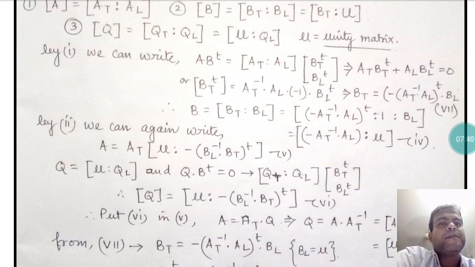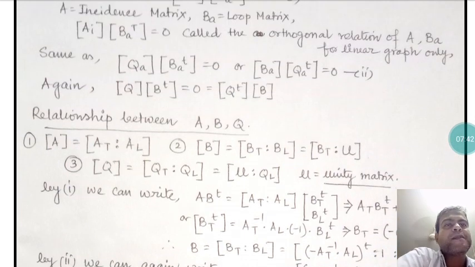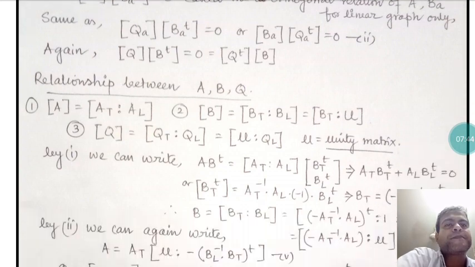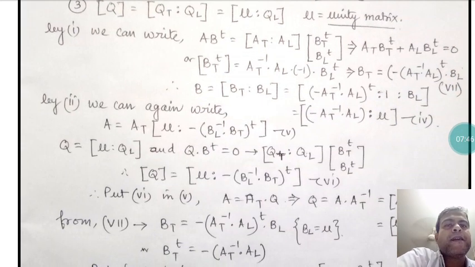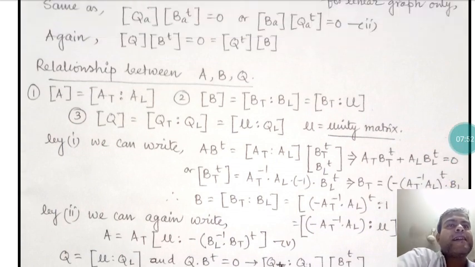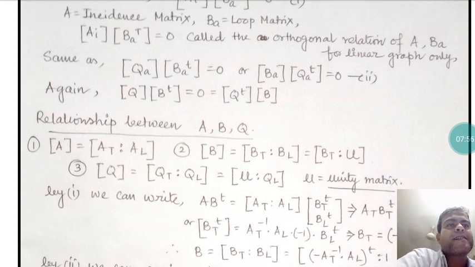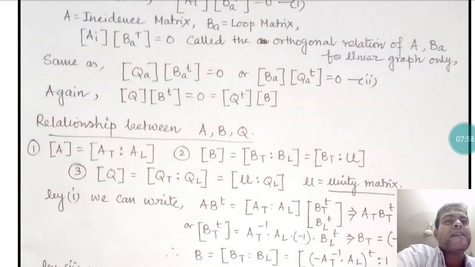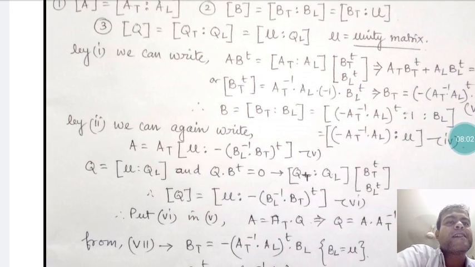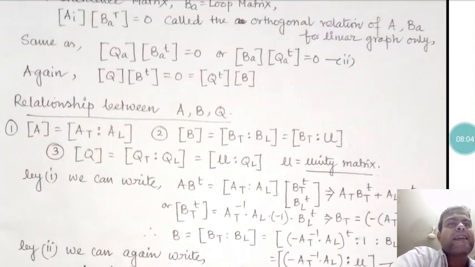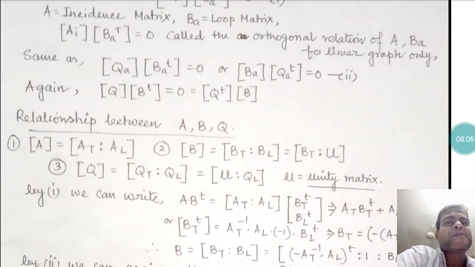Now by equation 2 we can write that A equals At, where 2 is given as B A Q At transpose. Before going to this, I can again write that AB transpose equals 0.